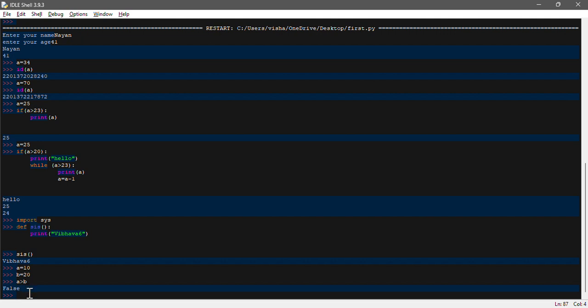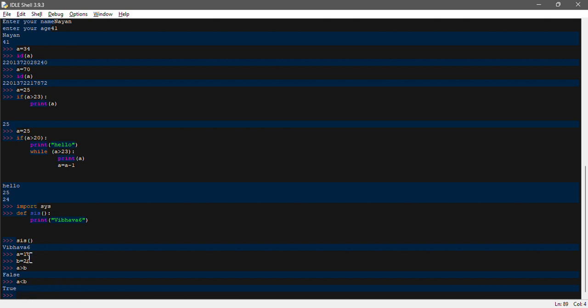Now if we type a less than b, we will get true, because a is less than b. This is a logical operator comparison which will help you understand what the logical operator is.